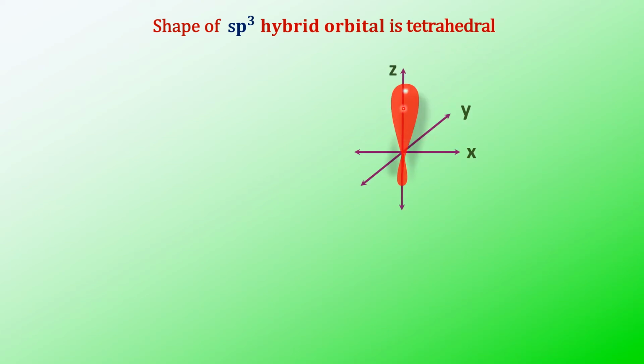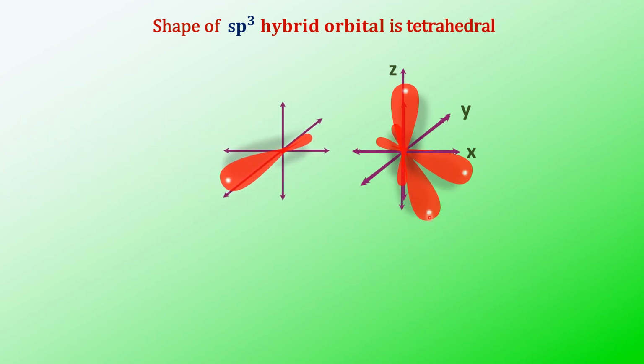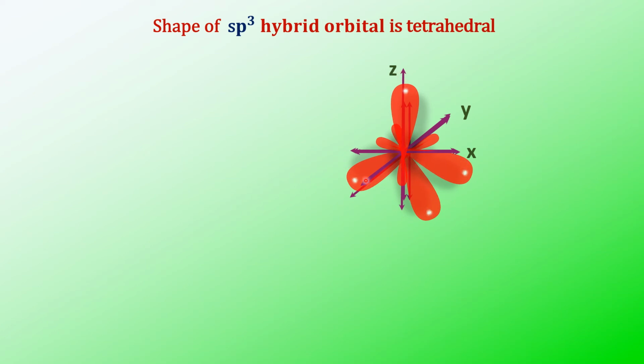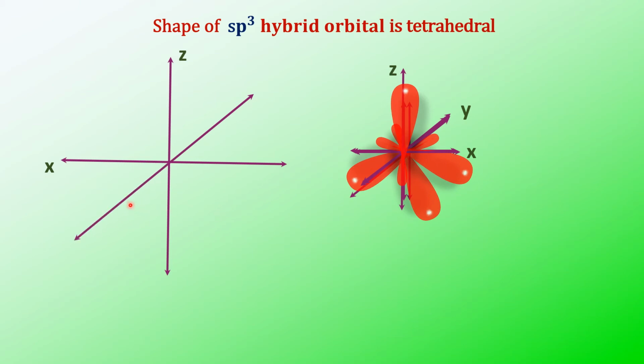See, this is one of the sp3 hybrid orbitals. It will combine with the other 3. This is the second one, and this is the third sp3 hybrid orbital, and this is the fourth. So when all the 4 are combined, it looks like a tetrahedral shape. Now we'll measure the angle. I'll take the similar structure and then I'll measure the angle here. Say same x-axis, z-axis, y-axis, and now this is the similar shape.